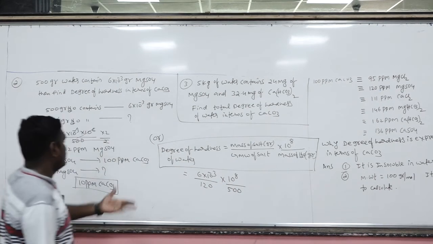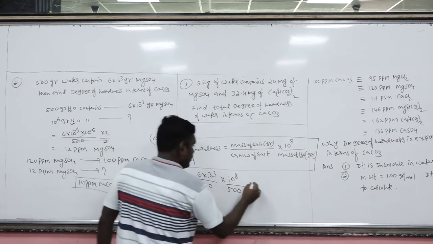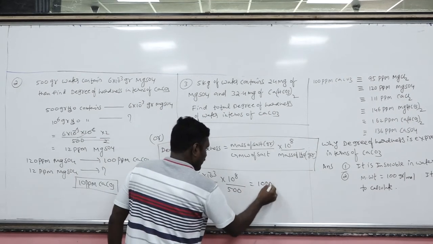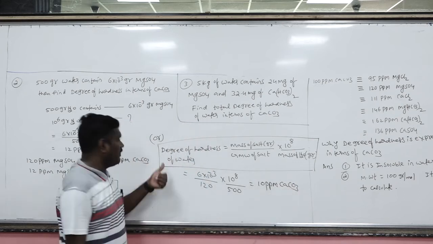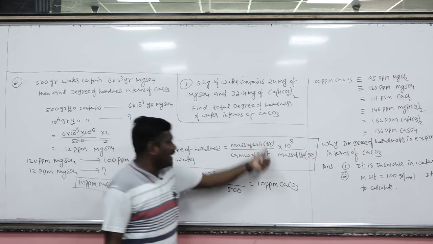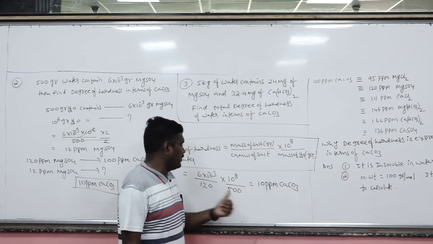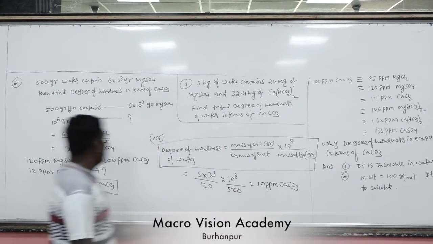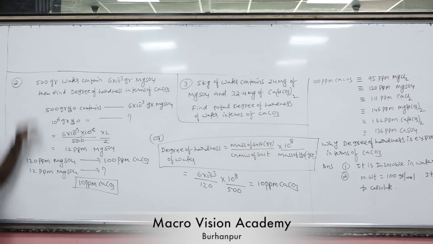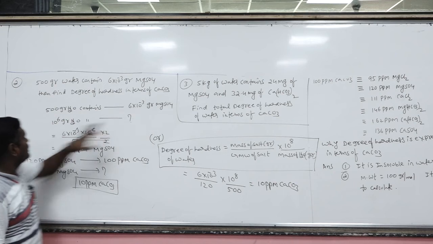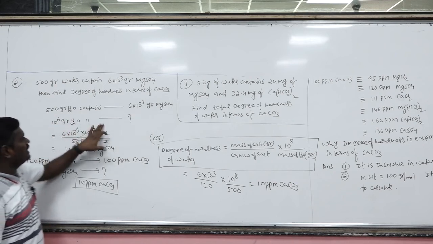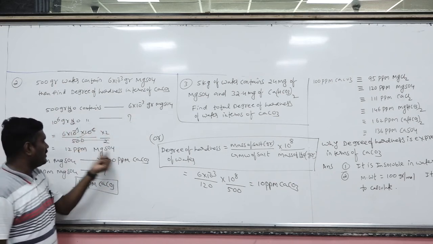Okay, if you solve this, you will get 10 ppm of CaCO3. So once you know the formula, directly put the data in the given formula, and you can solve this numerical. Otherwise, once we know the general concept, it is well and good. Okay, 500 grams of water containing this much of salt. So 10 to the power 6 grams water containing how much of salt you will get in terms of ppm.